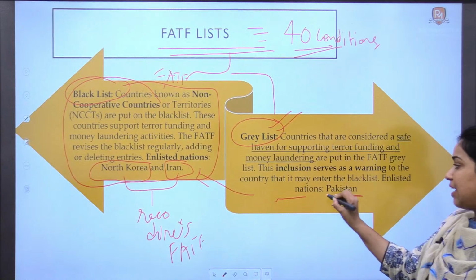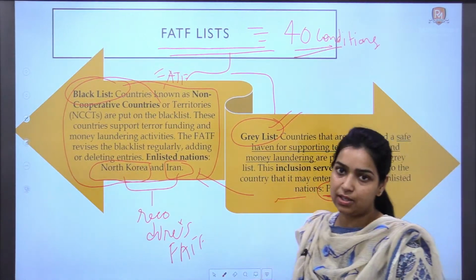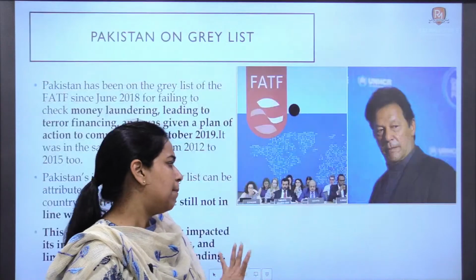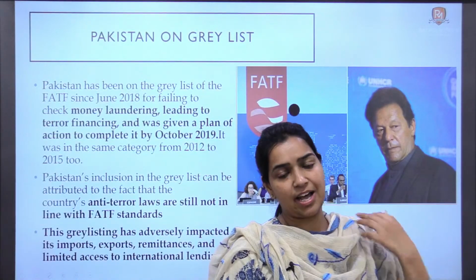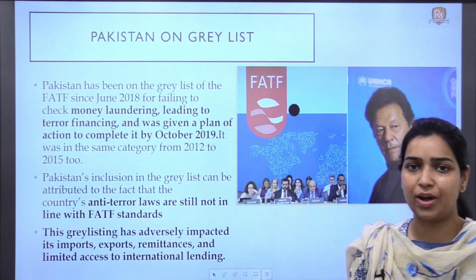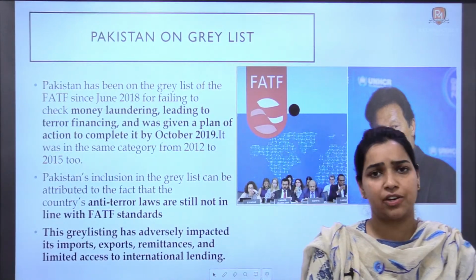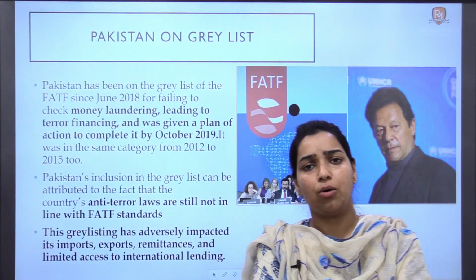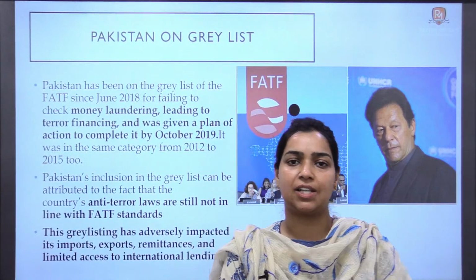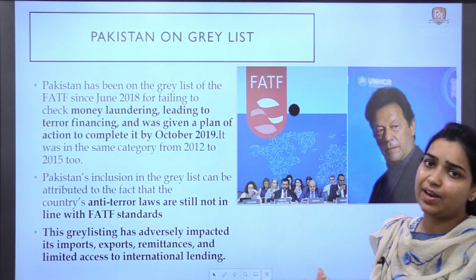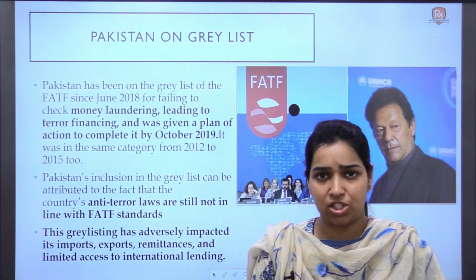Currently Pakistan is the major country that is located in this grey list. As we all know, time and again India has presented evidence that Pakistan shelters terrorists and finances terrorist activities. So the entire world believes that Pakistan is a sanctuary for terrorism, so its being in the grey list is very much justified.